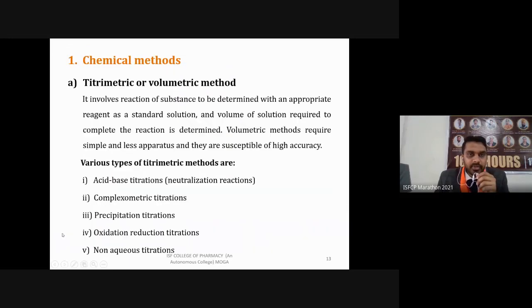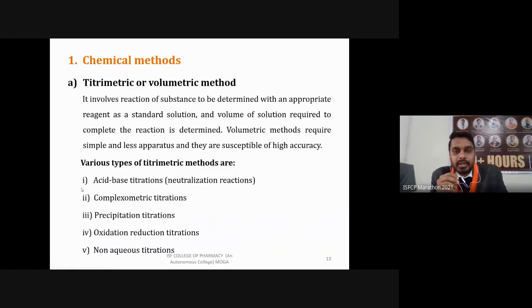First one is the titrimetric and volumetric method. I have already told you it involves reaction of the substance to be determined with an appropriate reagent as a standard solution. That means a reaction of the substance whose concentration we want to determine. We will react it with a standard solution, which we already have. Then the volume of that standard solution used to react with this sample, from that we are going to estimate or determine the amount of our chemical that is present in the sample.